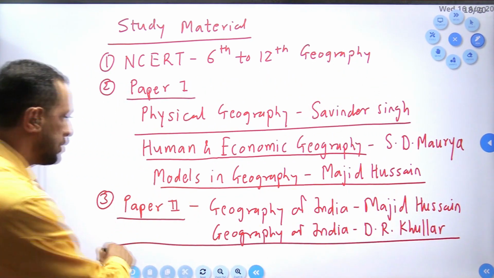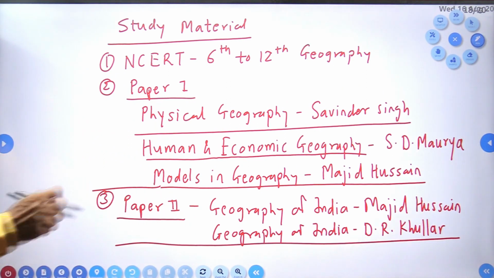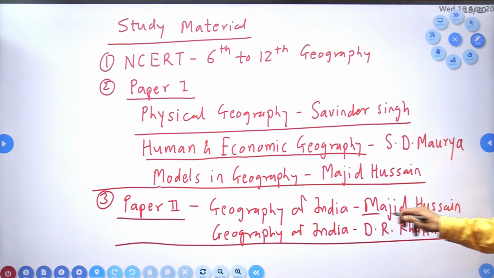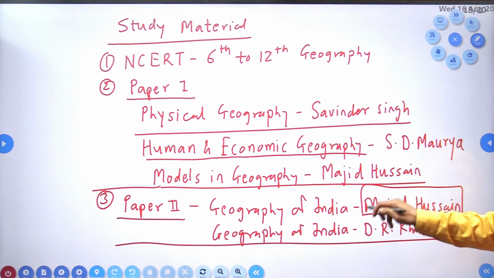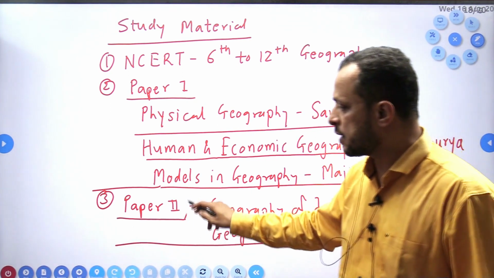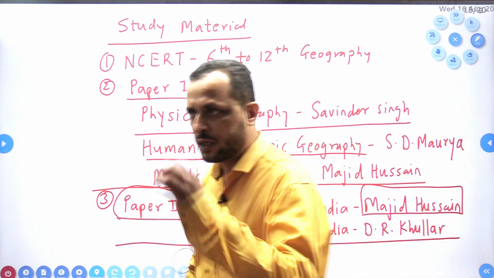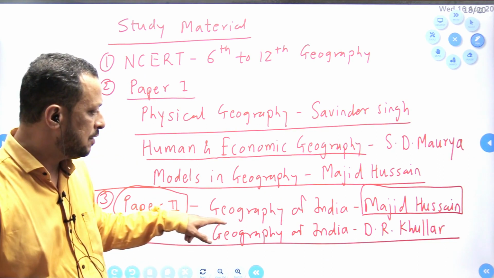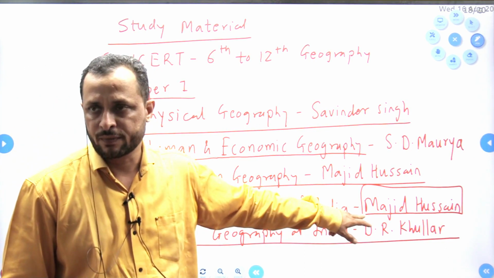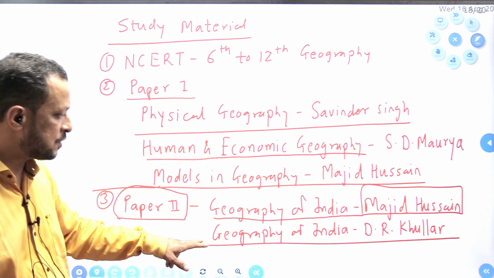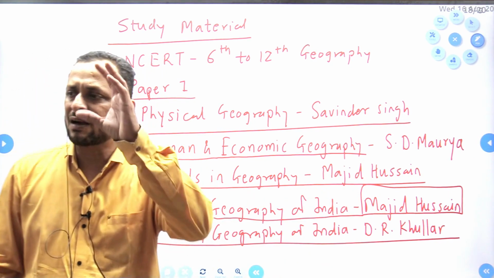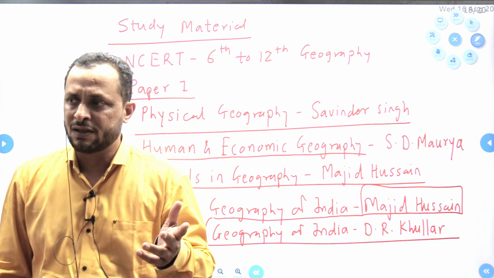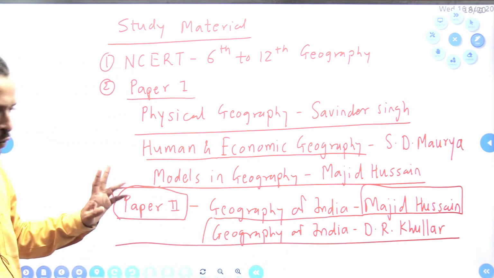For paper 2, these 2 are there. First one is Geography of India by Majid Hussain. Now this particular book is quite important because Majid Hussain sir has written that book as per our complete syllabus of paper 2. So each and every topic of the paper 2 syllabus will be covered in Majid Hussain sir's textbook. Okay? Whereas Khullar's book is the hardcore textbook of Indian geography, which will cover around 60-70% of the syllabus, but not the whole syllabus of our paper 2.